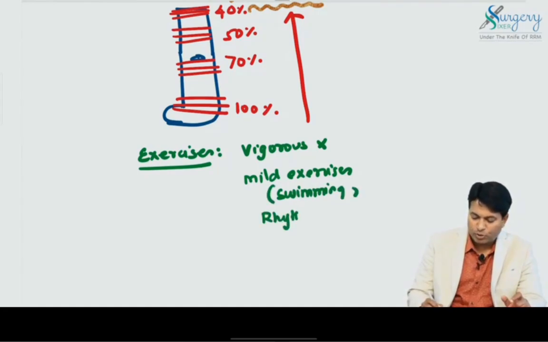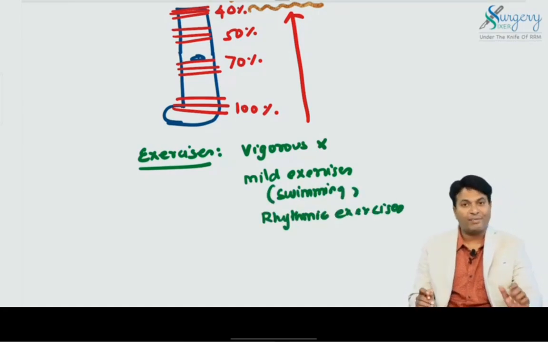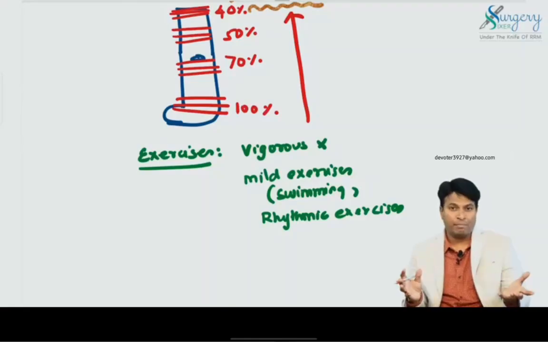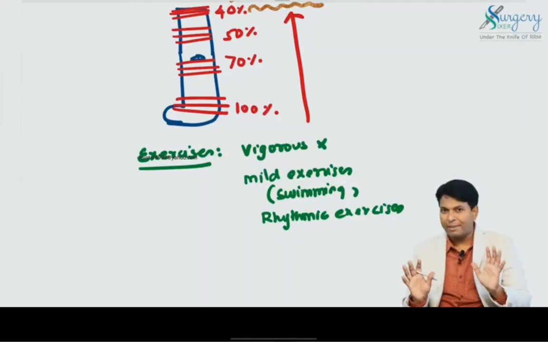They should do rhythmic exercises. They should not do vigorous exercises. Slow rhythmic exercises are advised. Don't do vigorous exercises. If you do more vigorous exercise, there will be more edema. If you do slow rhythmic exercises, the venous outflow of the lymph will cause reduction of edema.